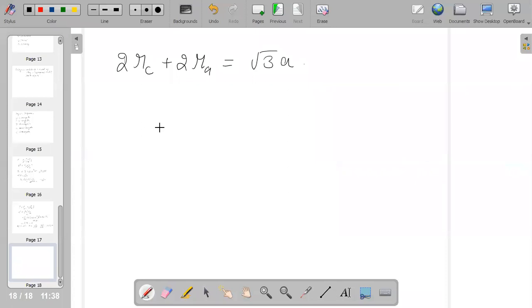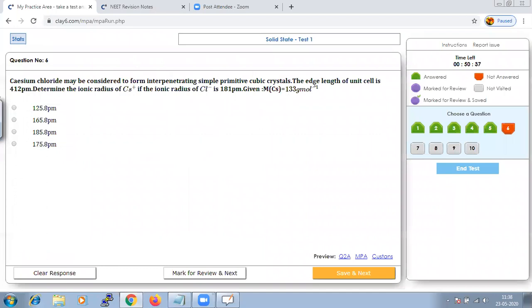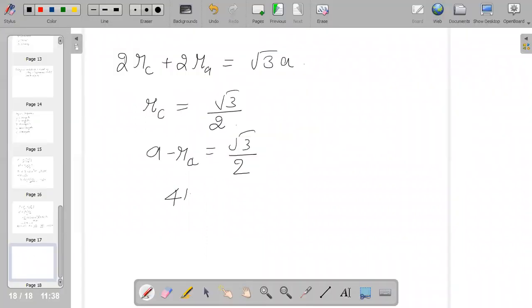So R_C, from this we can calculate it to be equal to root 3 by 2 a minus R_A, and a and R_A, both the values they have given in the question. So it would become once again simple to substitute, and if you substitute, you will get it as 412 minus 181, which is equal to 175.8.